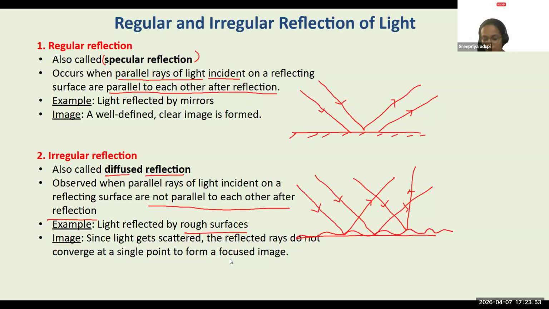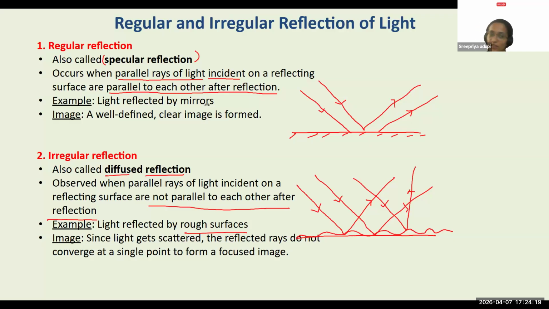Yes, correct. Even if you are trying to see yourself on, let's say, a water surface, the image which is going to be forming there is going to be a distorted image, not a focused image. So that is an irregular reflection because the water surface is not plane. Correct. A bird standing near water. Correct, Shatakshi. So that can be an example of an irregular reflection.